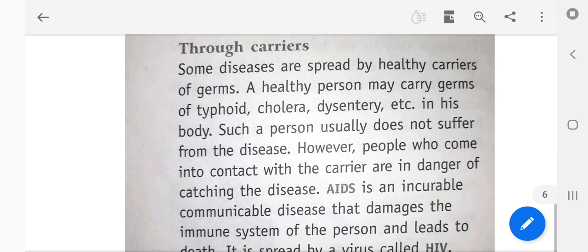Rickets, anemia, or malaria: which is the disease in which the bones become soft? It is rickets, in which your bones become soft. Deficiency of iron, iodine, or calcium in the body causes goiter. Deficiency of iodine in the body causes goiter. So tick mark this in your textbook, given on page number 22.